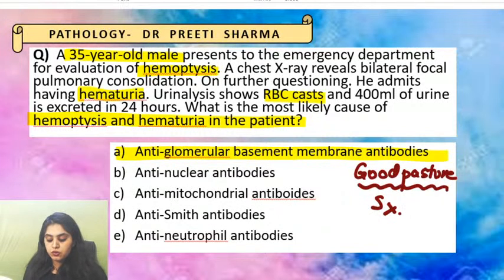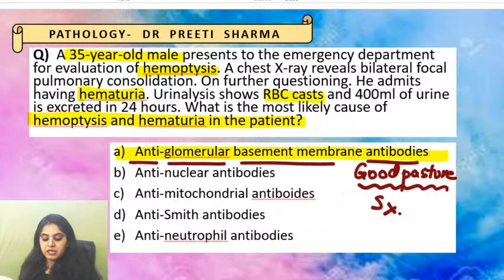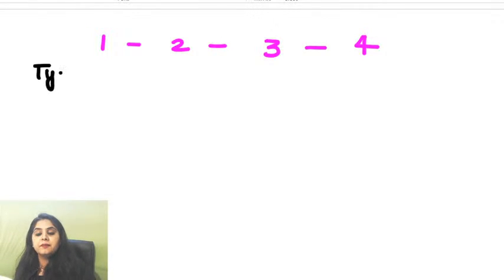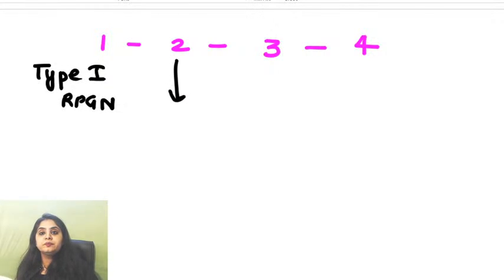Goodpasture syndrome is something that you see showing basement membrane antibodies. Can you quickly revise with me the 1, 2, 3, 4 of Goodpasture syndrome? Everyone from today's class, from today's Unacademy class, tell me what was 1. Remember, 1 stands for type 1 RPGN. Remember this? What was 2?